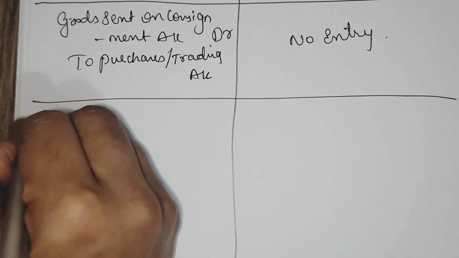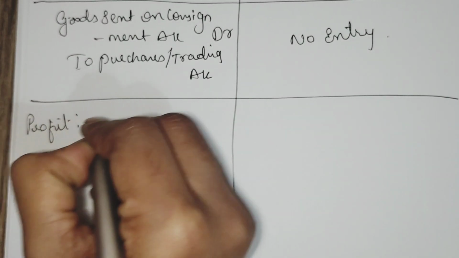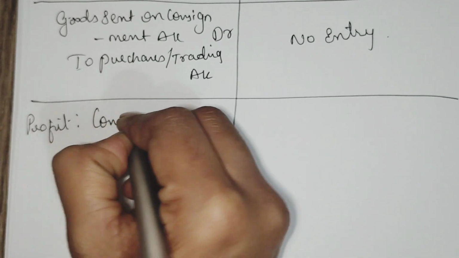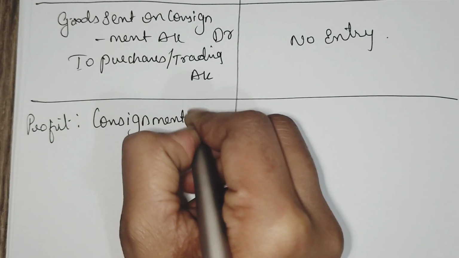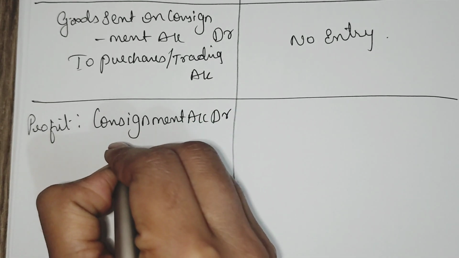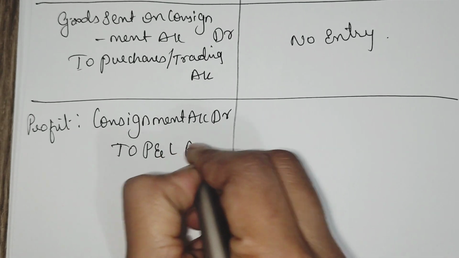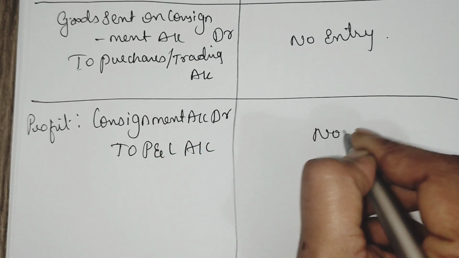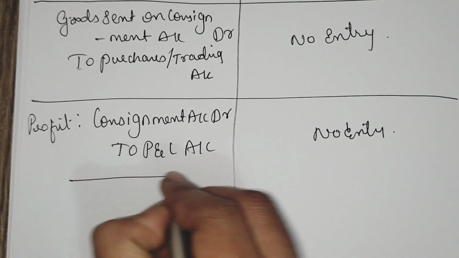In case of profit, consignment account debtor to profit and loss account. No entry for the consignee.